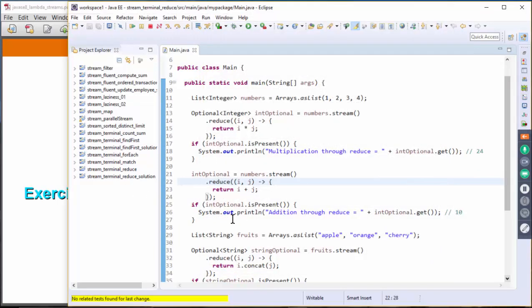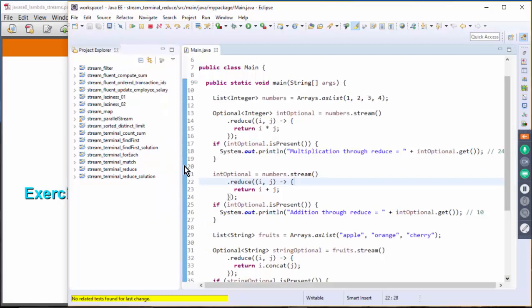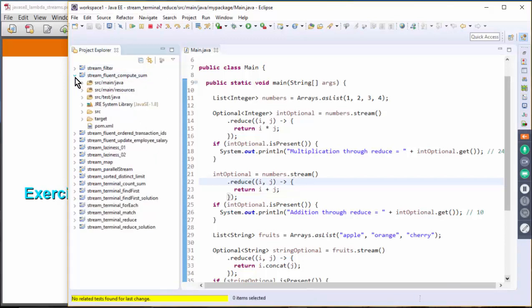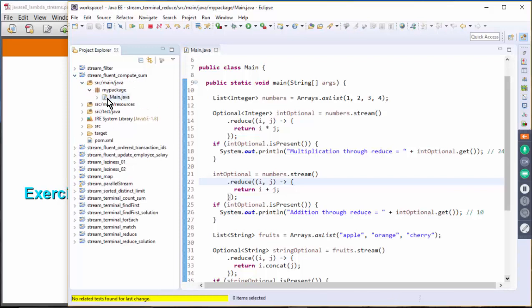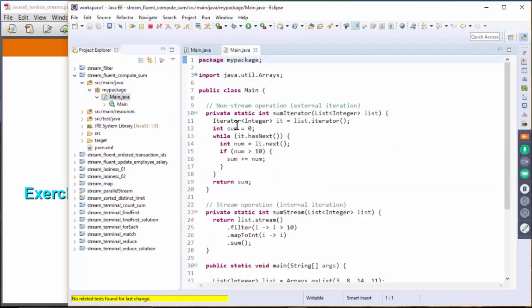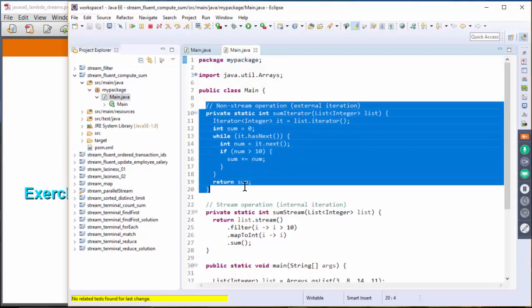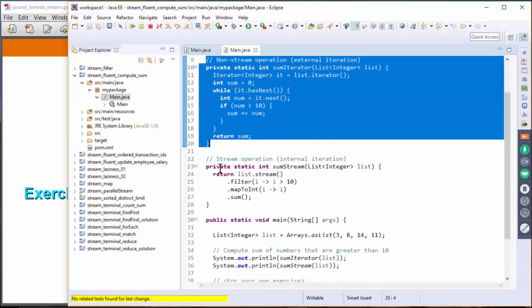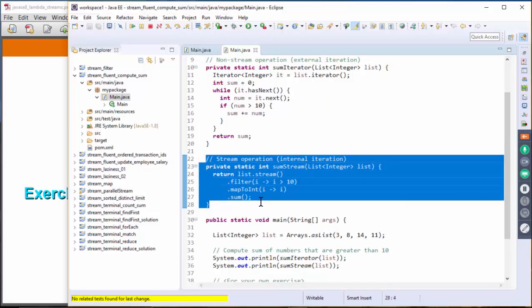The one that we are going to take a look at is this Fluent. We're going to try the compute sum first. If you take a look at this code, this is the case where we are using a while loop, and here this is the case where we are using the stream.